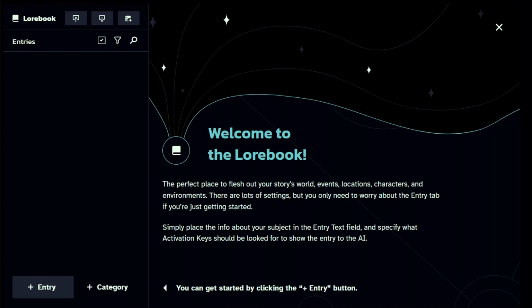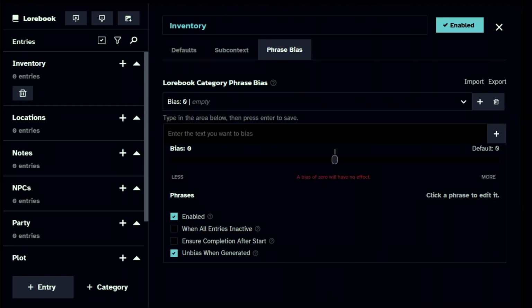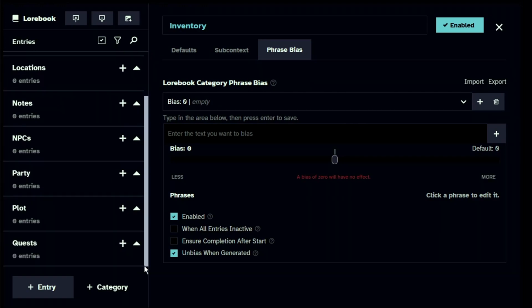However, you can also use it as a tool for keeping track of notes for your own memory. So, here are the categories that I suggest you set up when you're role playing with your AI GM. The categories are inventory, locations, notes, NPCs, party, as in yourself and who you're traveling with in your party, plots, and quests. However, the categories are not limited to this. You can make a category on anything.